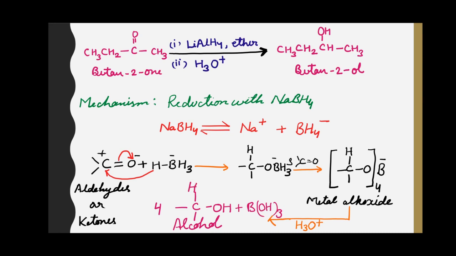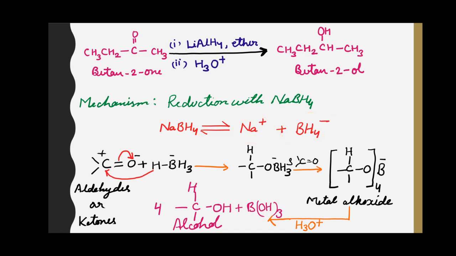Mechanism of reduction. Reduction of aldehydes and ketones by both lithium aluminium hydride and sodium borohydride takes place through the nucleophilic attack of hydride ion on the carbonyl group. Reduction with sodium borohydride. The mechanism of reduction with sodium borohydride as well as with lithium aluminium hydride is the same. Here first sodium borohydride ionizes to give sodium cation and borohydride anion.